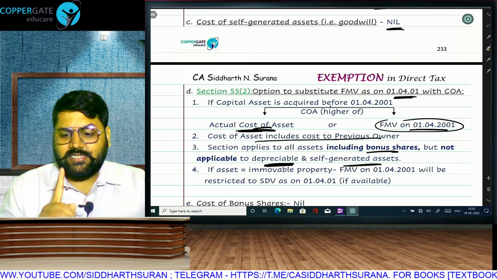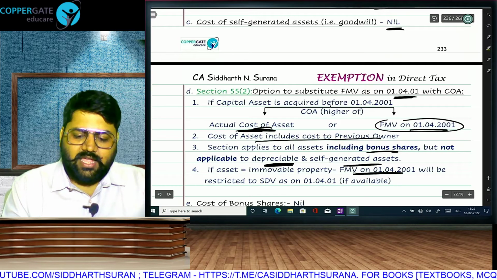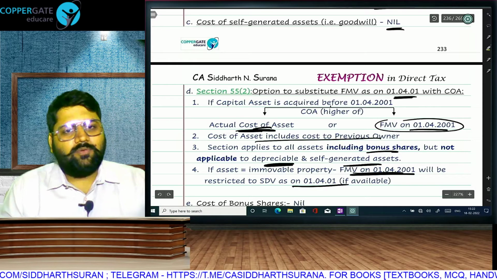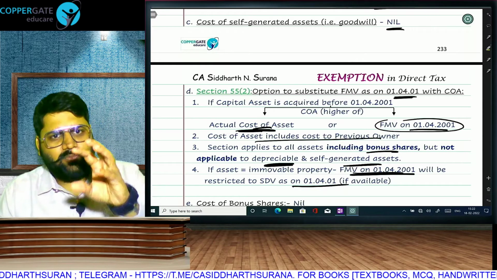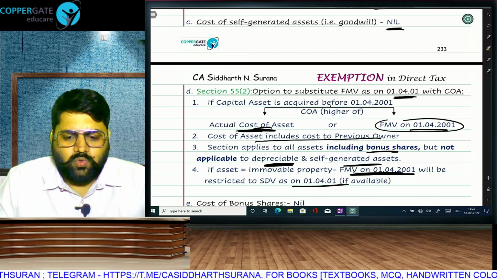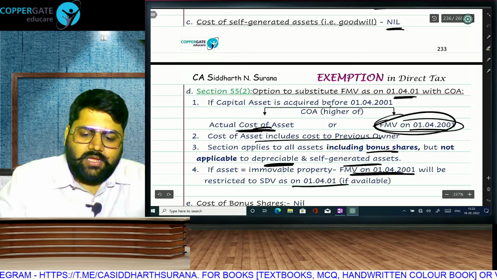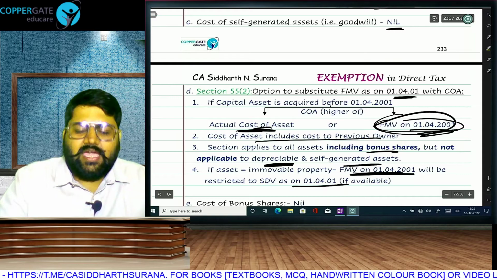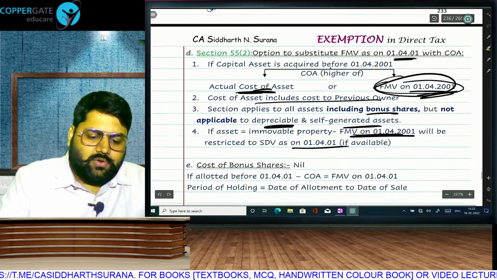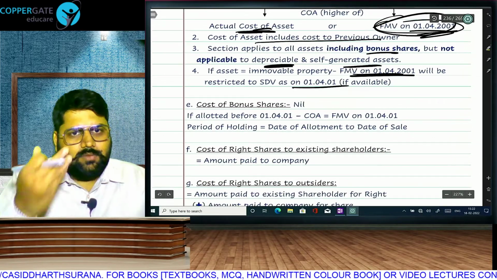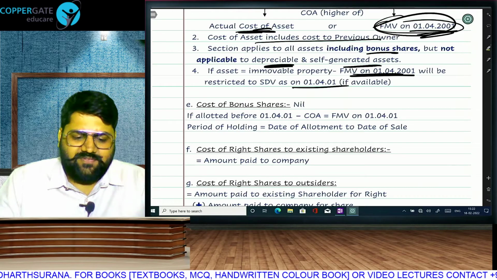And if the asset is immovable property, then when we take FMV on 1401, it cannot be more than the stamp duty value. Supposing FMV on 1401 is coming to 2 lakhs, but the stamp duty value was only 1,80,000, then here we will take only 1,80,000. This FMV cannot be more than the stamp duty value. Cost of bonus shares will be 0, but if allotted before 1401, then you have the option.